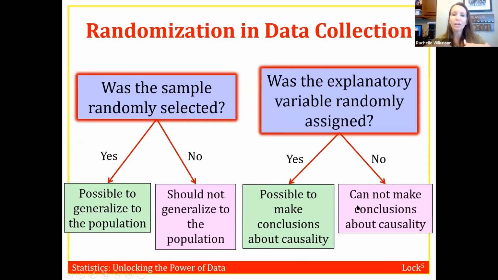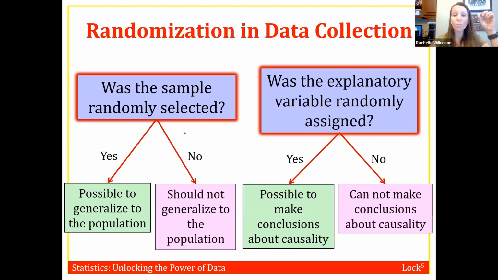So this is the chart that we ended up with at the end of class last time, with these two questions that we always want to ask of every study that's being done. Okay, so first question we need to ask: was the sample randomly selected? If the sample was randomly selected, then it is possible to generalize to the population. And if the answer is no, the sample was not randomly selected, then we're not able to generalize to the population.